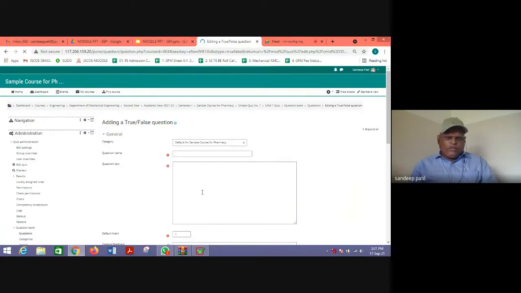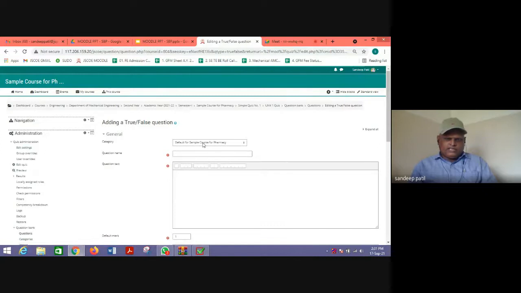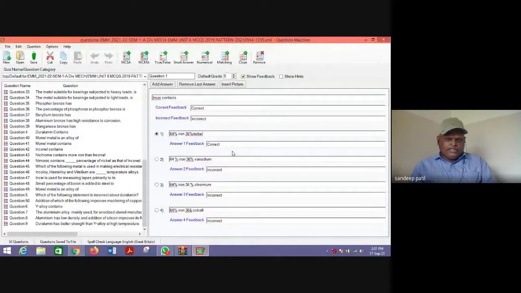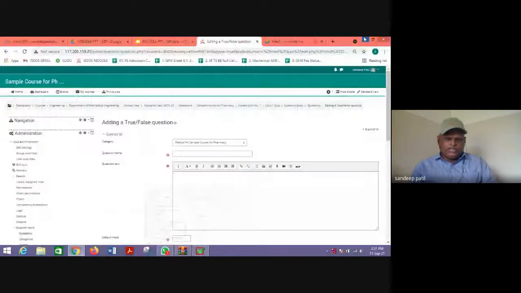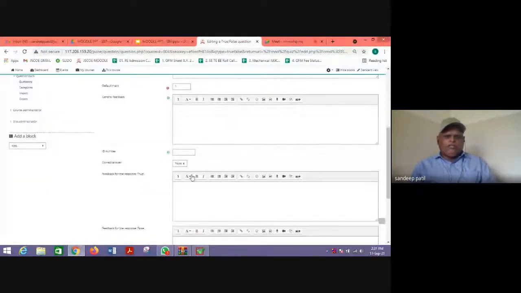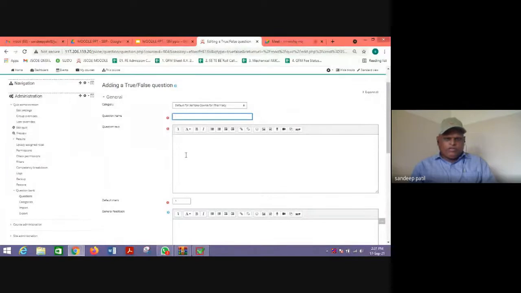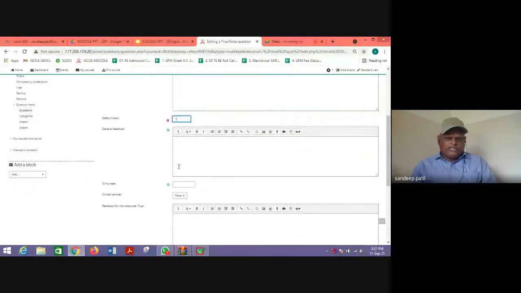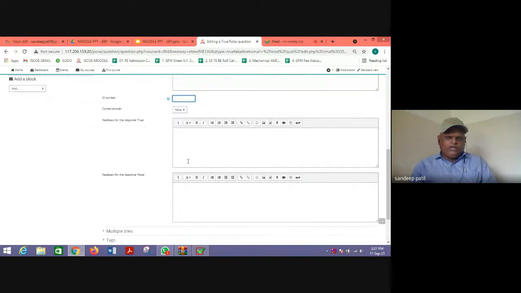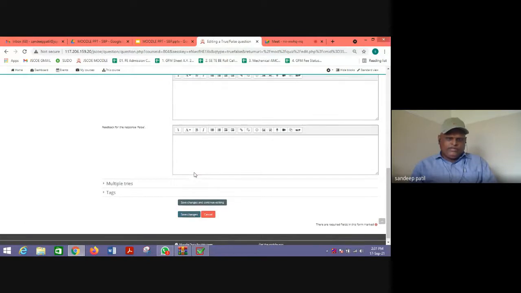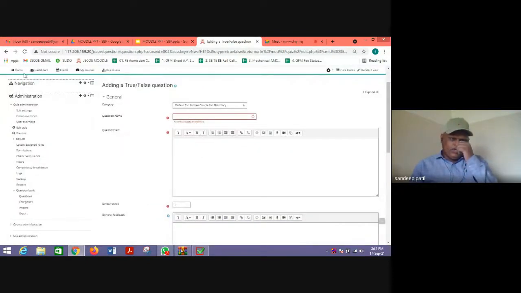But creating a question bank in a quiz is somewhat time consuming, and creating a question bank in the question bank area is time saving. Here also you can prepare a question, but you need to write the question name, the question text, the marks, the feedback, the ID number, and the correct answer, whether it is true or false. And then click Save Changes.